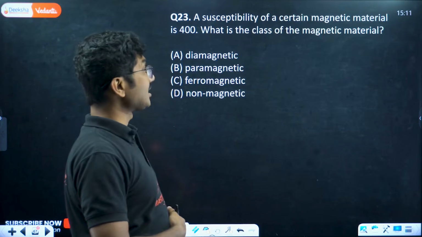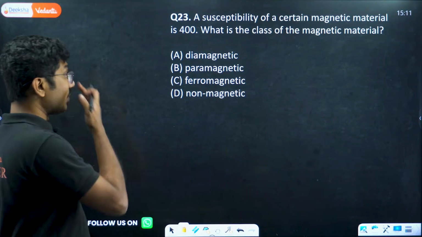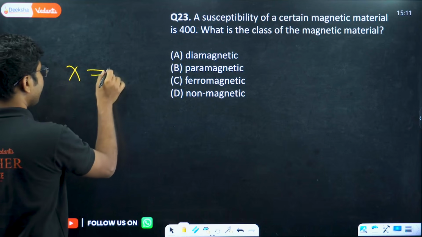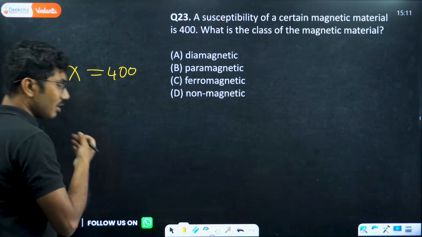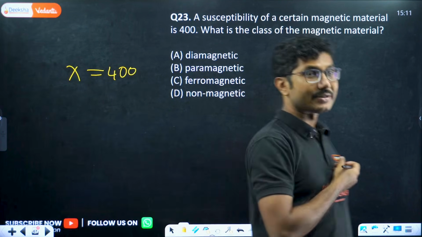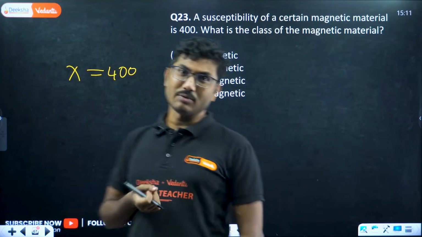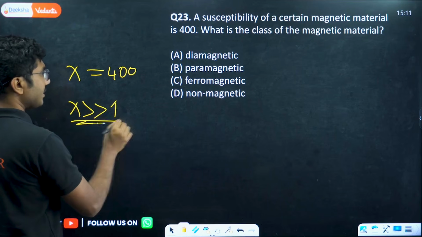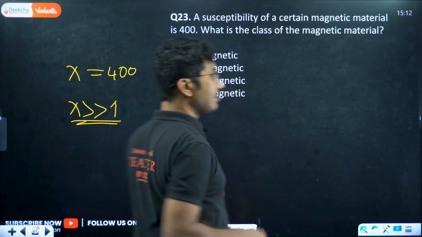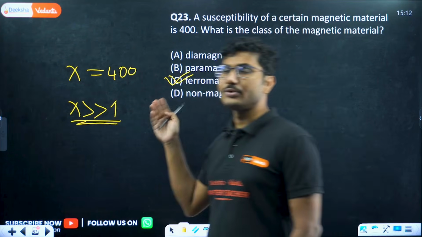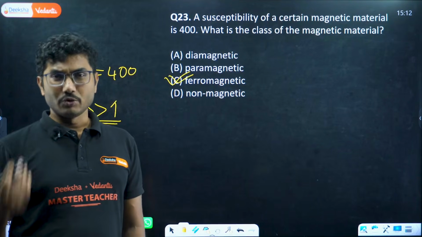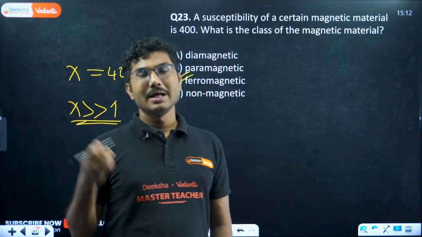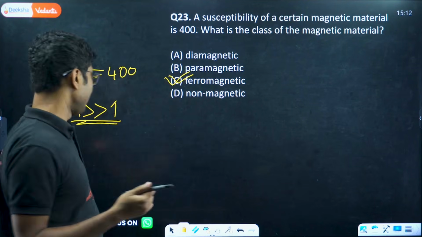Next, susceptibility of a certain magnetic material is 400. What class of magnetic material is it? So susceptibility is 400. What is this number? Is it very small, slightly greater than 1, or is it much larger than 1? It is much larger than 1, so it must represent a ferromagnetic substance. If it is 1, 2, 3, 4, it could be a paramagnet. But because 400 is much larger than 1, it must be a ferromagnet, right?